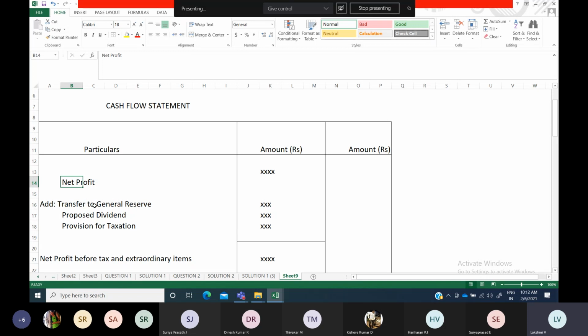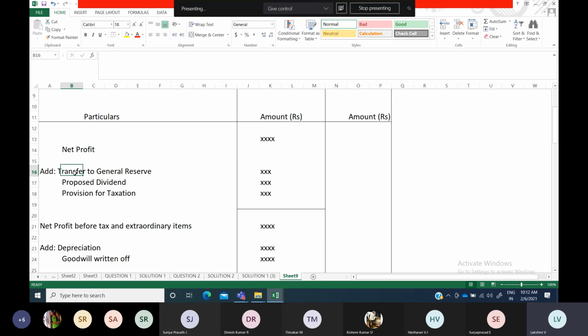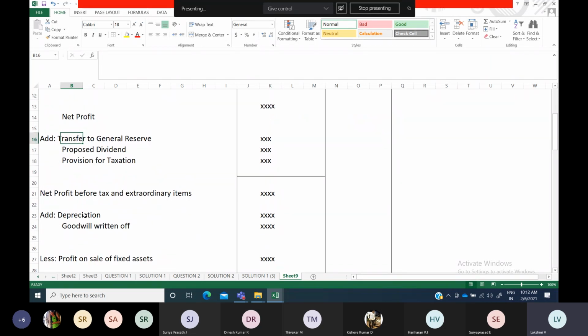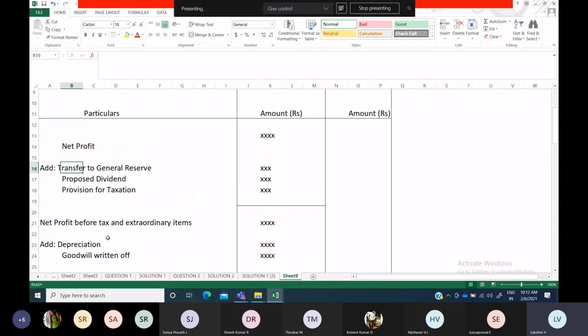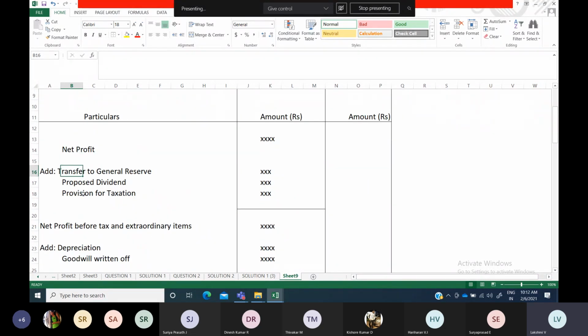With that you are going to add all these items. Usually we will take all these items here, but here we are not going to take. Instead of that, we are going to mention it as net profit before tax and extraordinary items.